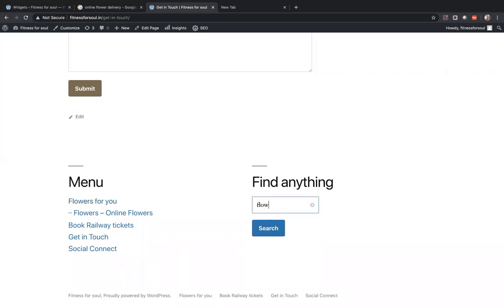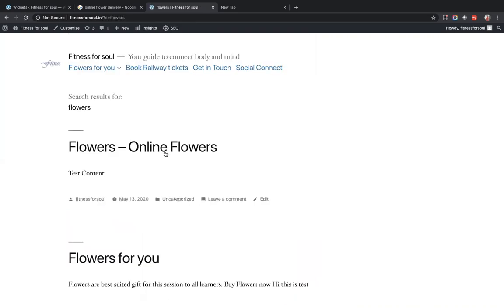So if we search flowers, my two blogs and the page which I created for flowers are coming in the search results. Okay, so that is all. It's functional by default. You need not do anything for internal search. Okay. He was asking about how to...